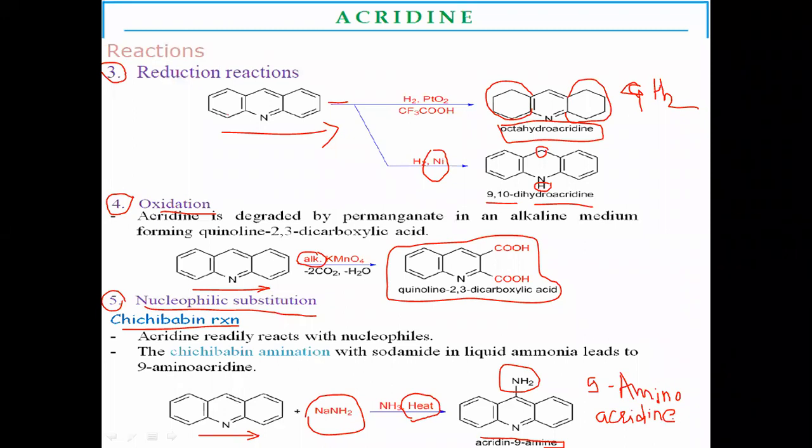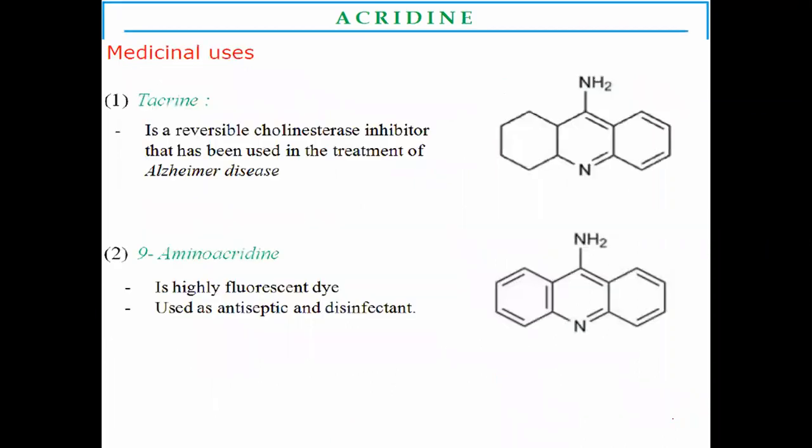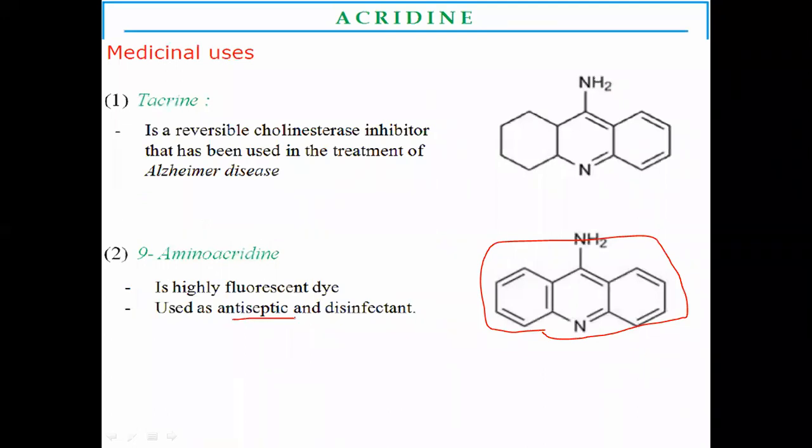These are some chemical reactions related to acridine. And some drugs have acridine as a basic moiety. This drug is 9-aminoacridine, having the acridine moiety, and it is generally used as a disinfectant as well as an antiseptic agent. And generally in industry, 9-aminoacridine is used as a fluorescent dye.